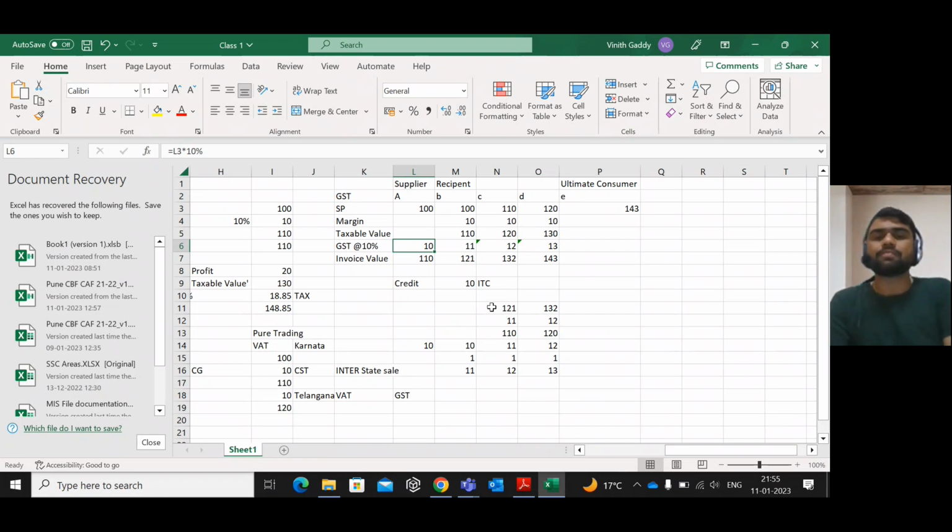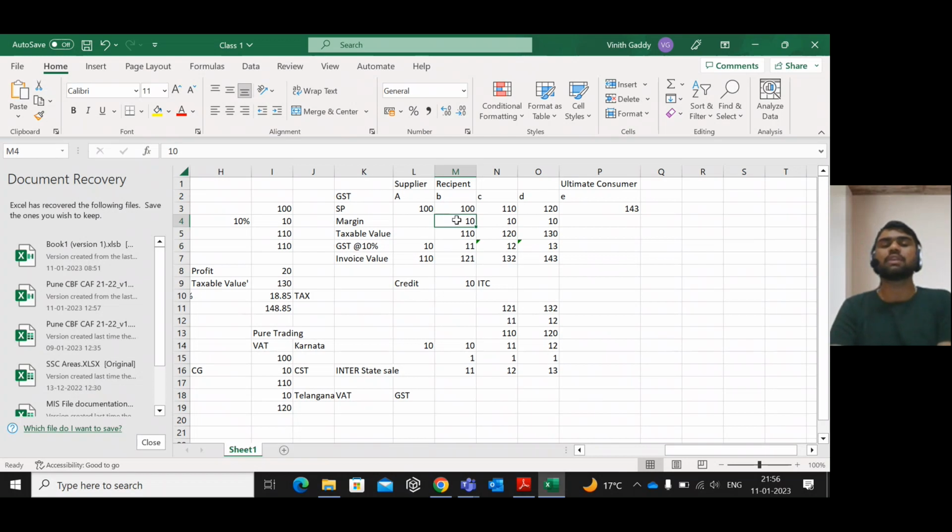Now B's cost price is 100, as the 10 rupees is getting as credit to B. It is not a cost to him. Only the 100 rupees is the cost. For that 100 rupees, he is adding his profit margin of rupees 10 and he is selling at rupees 110 to C. That is, 110 is the taxable value. On that we are charging 10% GST, which amounts to rupees 11.